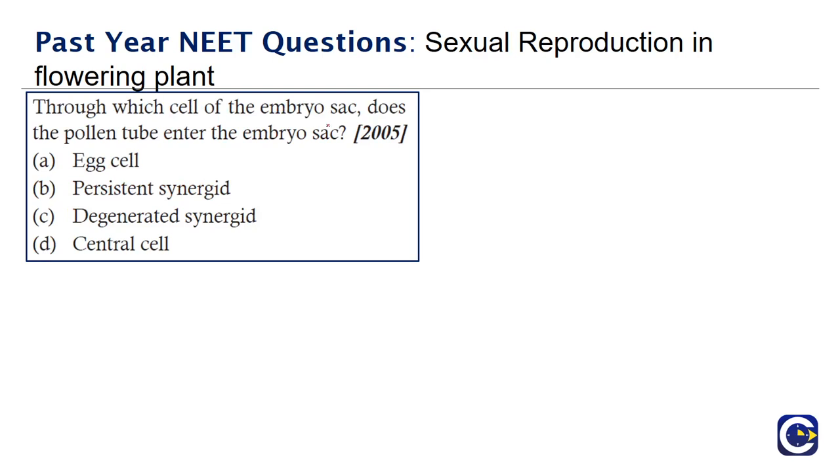Through which cell of the embryo sac does the pollen tube enter into the embryo sac? The options are egg cell, persistent synergid, degenerated synergid, and central cell. So let's look at the solution.